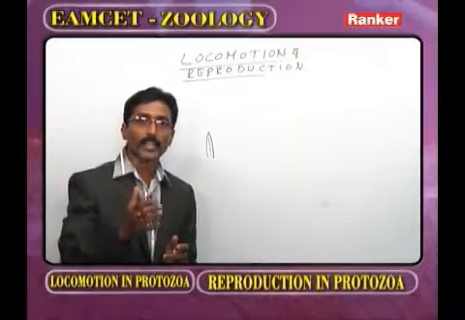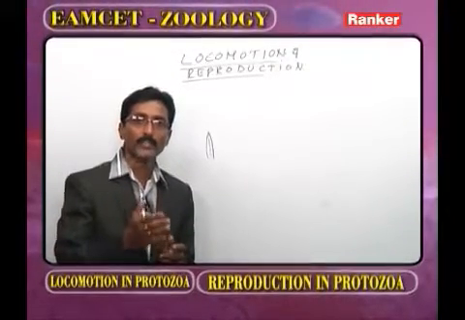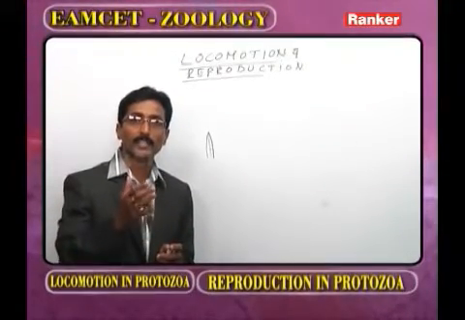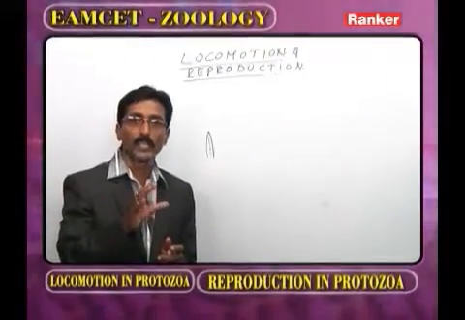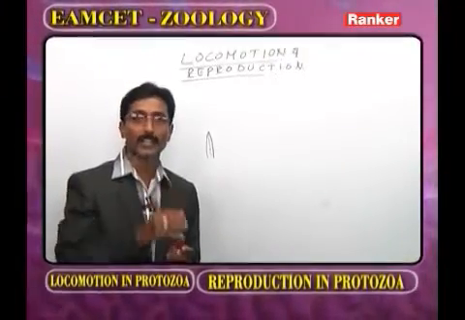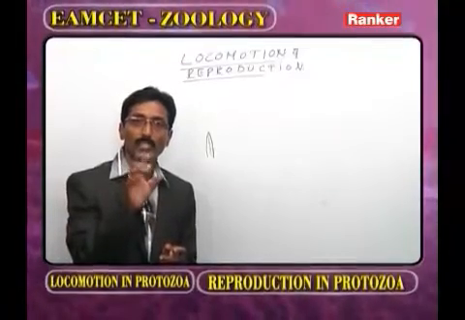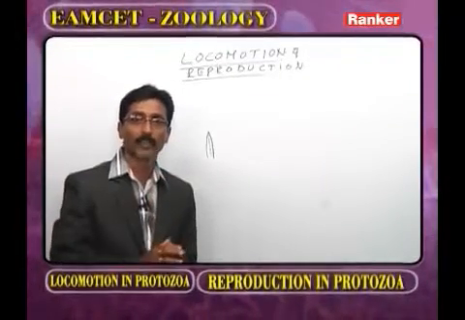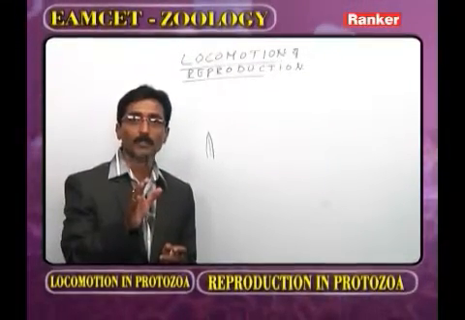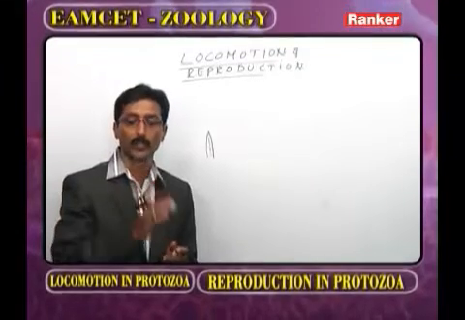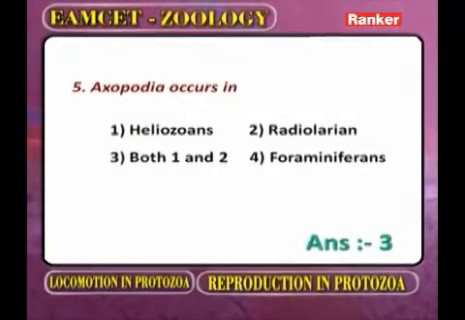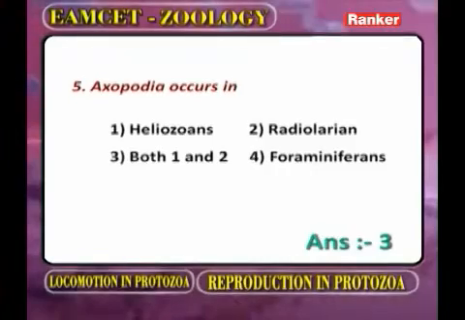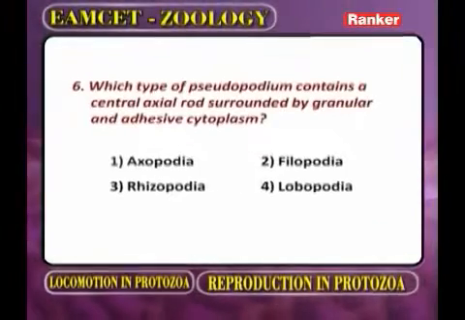So here in the heliozoans and radiolarians, what type of pseudopodia is present? Actinopodia or exopodia. How are these pseudopodia arranged? Radially. In each pseudopodium, what is present? The axoneme or axial filament. What type of cytoplasm is present? The granular sticky cytoplasm. Now what is the correct answer for this question? Both 1 and 2 options are correct. Now we go for the next question.